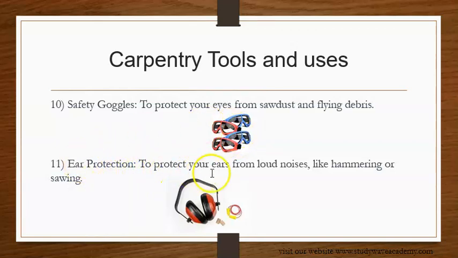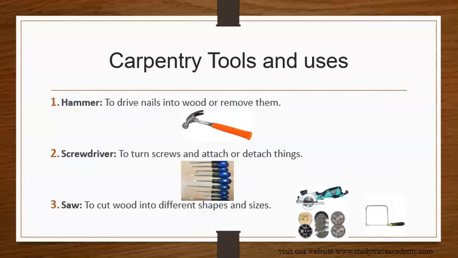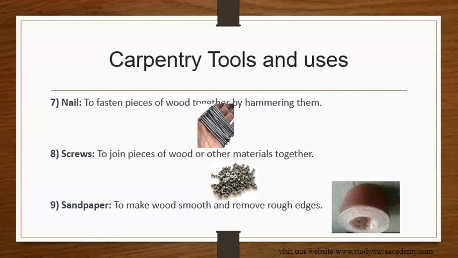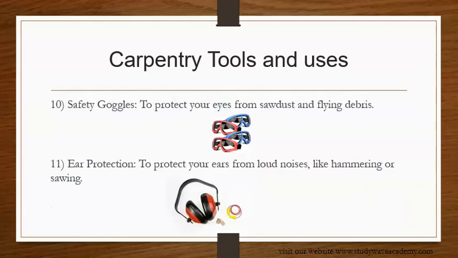Ear protection, to protect your ears from loud noise like hammering or sawing. When you're hammering or using the saw to cut, you wear your ear protection to protect your ears from the loud noise. So all these we mentioned are carpentry tools: the hammer, screwdriver, saw, measuring tape, pencil, clamp, nails, screws, sandpaper, safety goggles, ear protection. All these are carpentry tools.